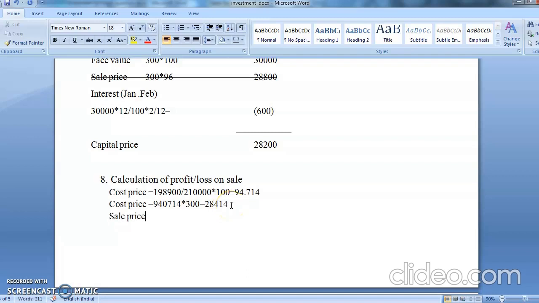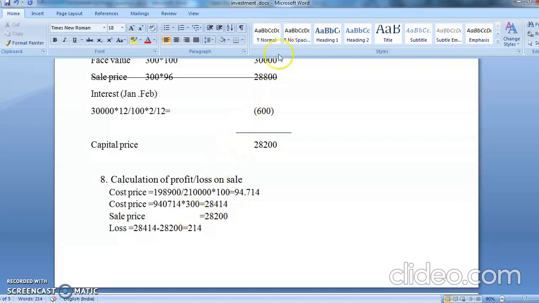Yes, so what is your sale price? See, sale price is 28,200. Obviously, you are having a loss. The sale price is less and the cost price is more, so you are having a loss. So 28,414 minus 28,200, that is coming to 214. So your profit loss is coming to 214.